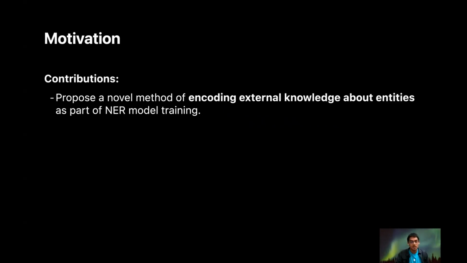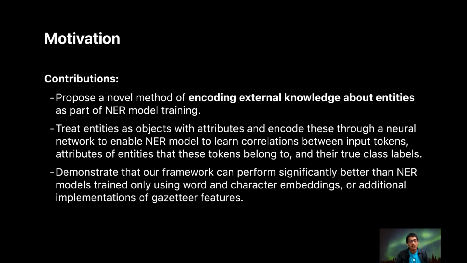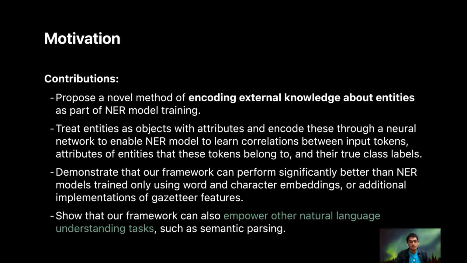Some of our contributions include proposing a novel method of encoding external knowledge about entities as part of NER model training, treating entities as objects with attributes and encoding these through a neural network to enable NER models to learn correlations between input tokens, attributes of entities that these tokens belong to, and their true class labels, demonstrating that our framework can perform significantly better than NER models trained only using word and character embeddings, or NER models using other implementations of gazetteer features.